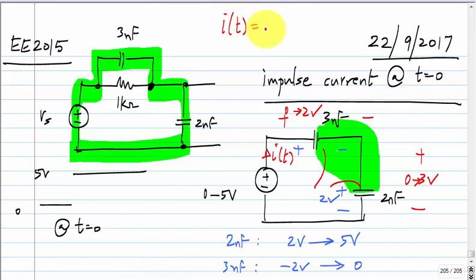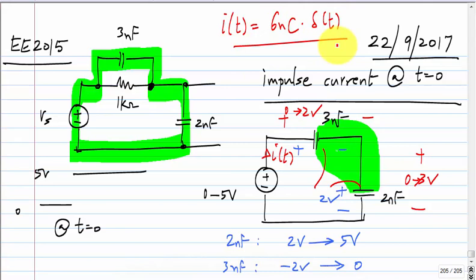So, what is the expression for the current? How do you calculate it? Yeah. So, basically you have to see how much charge goes in, eventually. So, what is the amount of charge that flows? 6 nanocoulombs. Okay. So, that's what it is.